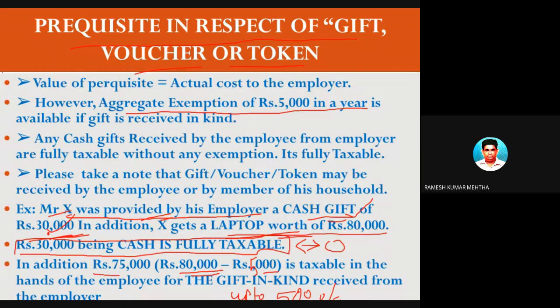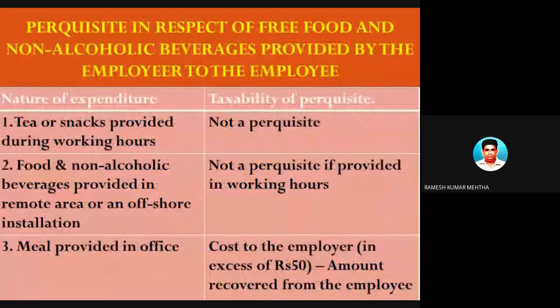As per the rule, up to 5,000 rupees he can get as a gift for the full year. So he has got more than 5,000 rupees. So how much is the difference? The difference is 75,000 rupees. This 75,000 rupees is fully taxable in the hands of the employee by the department. So this we have already covered.